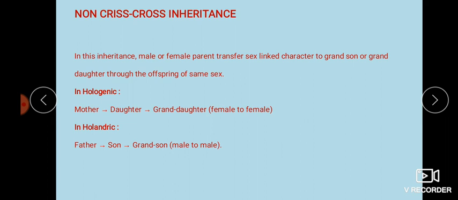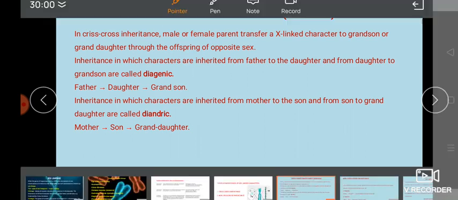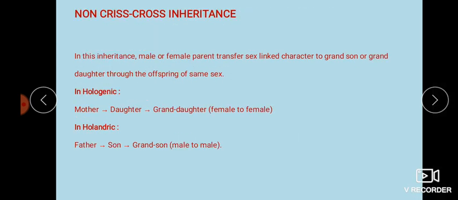Okay, so if you see the crisscross inheritance, that is the father is transferring to the daughter, and the daughter is transferring to the grandson. So you can see a crisscross manner: father, daughter, daughter, grandson. That is not a direct manner. Here in non-crisscross you can see a direct transfer without any crisscrossing. They are directly transferring, mother to daughter, daughter to granddaughter.